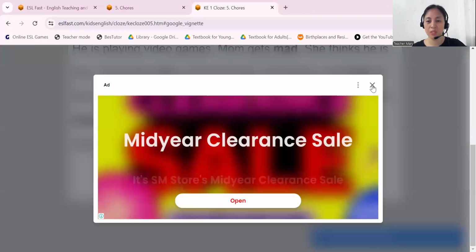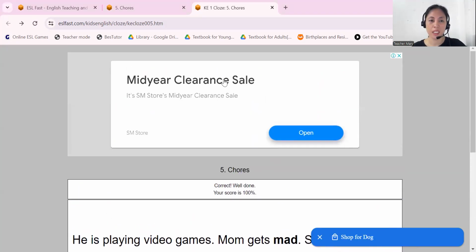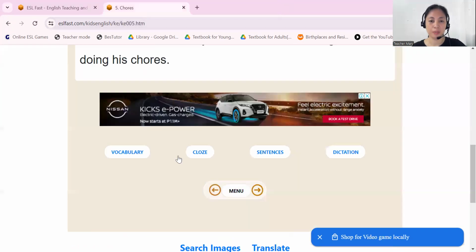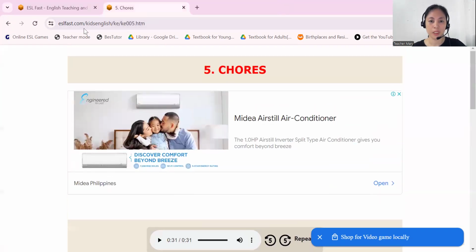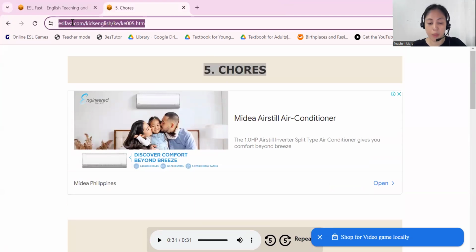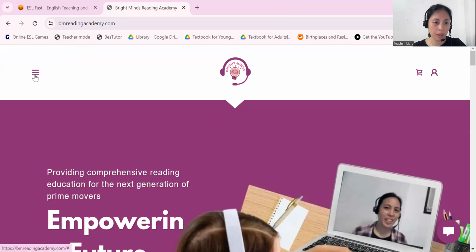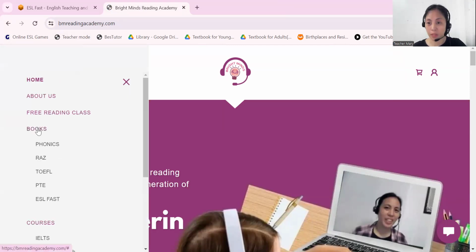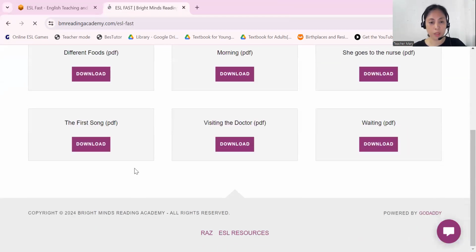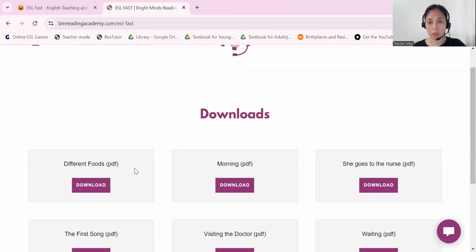So that is our reading lesson for today, entitled Chores. You can download our book from our website, bmreadingacademy.com. Then click this button, Books. You can find books here. We have phonics, RAS, TOEFL, PTE, ESL Fast. So choose ESL Fast to find a copy of this book. I haven't downloaded it yet, so I'm going to download it later so you could have a copy.